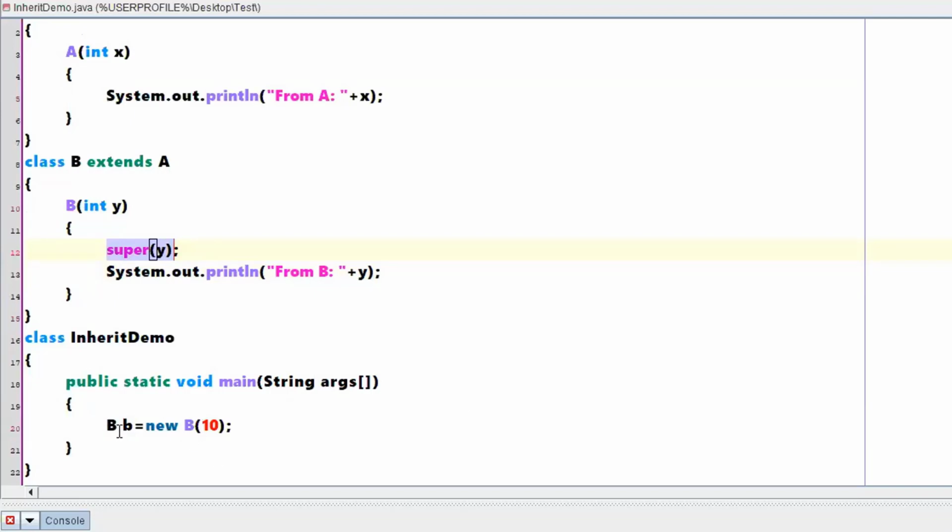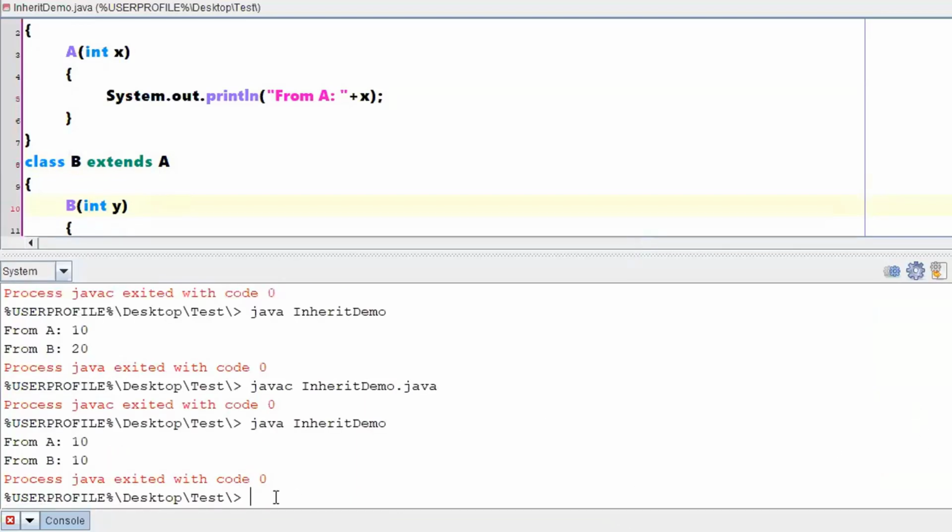Okay, creating an object of B, a value has been passed, it has to match this particular constructor, right? Before it goes to this constructor, class B will check for a default constructor of class A. Do you have any default constructor? No. So it will go to B's part. The first statement is to call super of y, so it will call super of y, that means the constructor of your parent will be executed, then this particular part will be executed. Let us cross check the output, later we will analyze things in a better fashion.